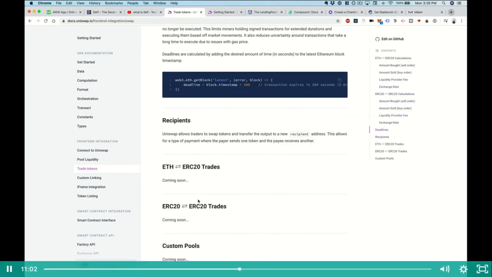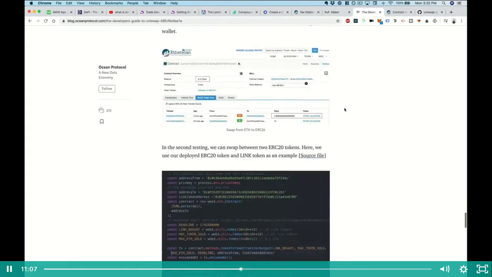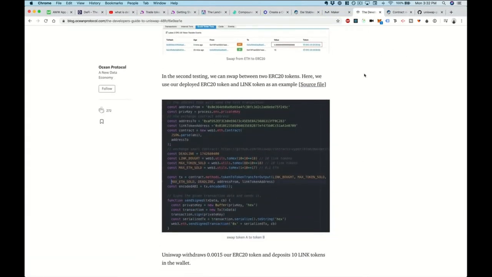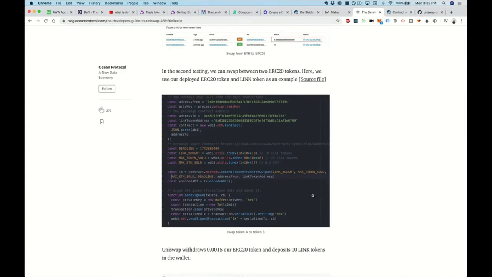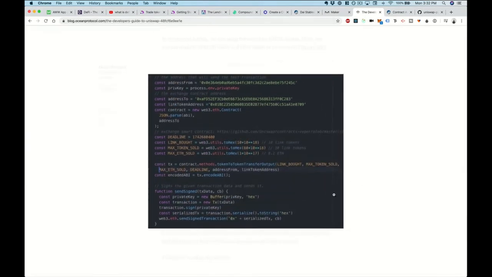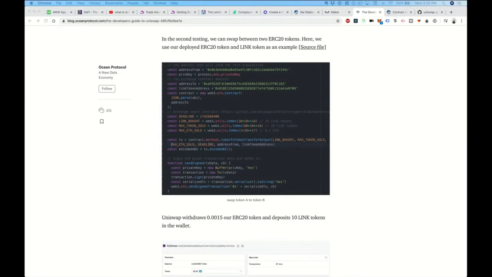Finally, you would need to execute the trade itself. So what you do is essentially you calculate the input and the output like I just showed you in that documentation, and then you have to actually build the transaction yourself, and then sign it and send the signed transaction with Web3. I think that's one reason I don't really show you in the documentation, but this blog right here is a good example of how to do that. I'll put a link to this down in the description below so you can see that as well. So that's how you would implement token trading in a DeFi application.